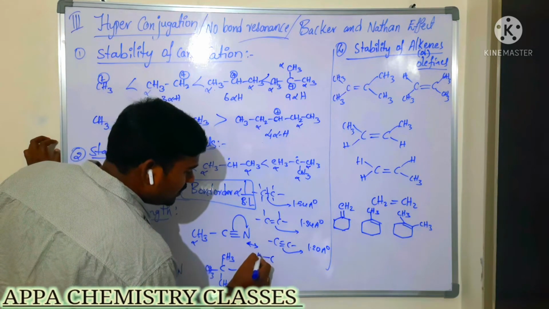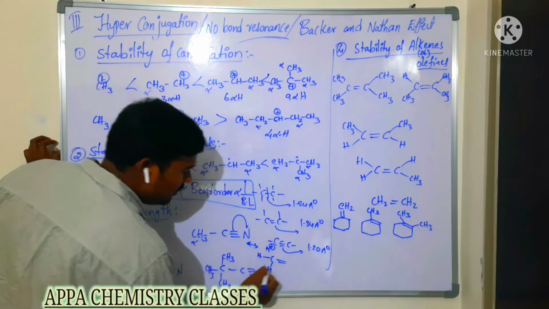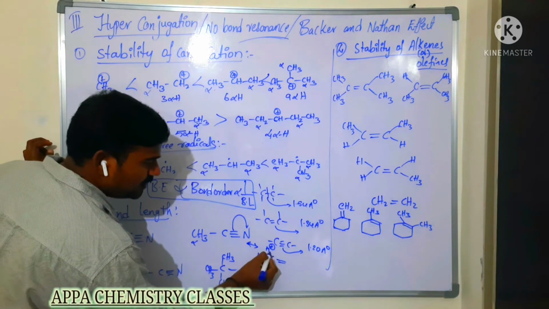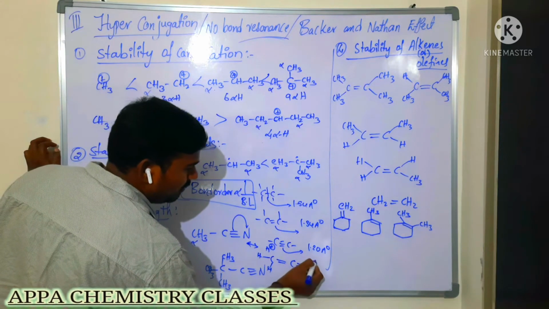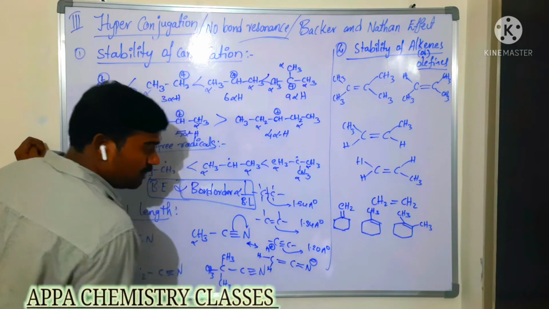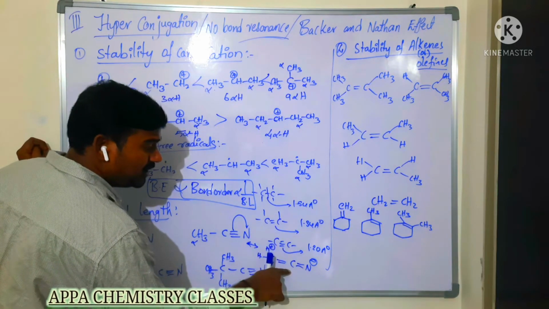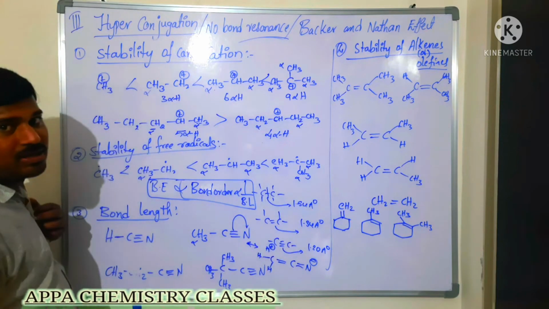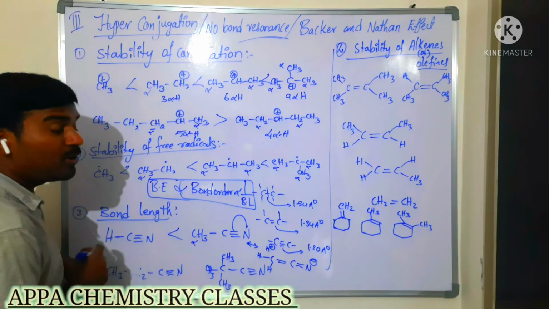So CH, here H plus. So we are getting a double bond, because the bond which is present here is shifted here. The double bond, N minus. Now you see here the triple bond is converted to double bond. When triple bond is converted to double bond, bond order is decreased, then what happens to bond length? It increases. Among these two, which is having more bond length? This one will have more bond length.